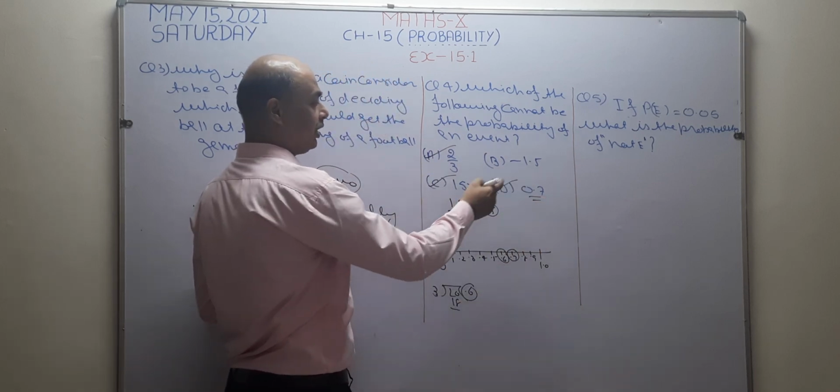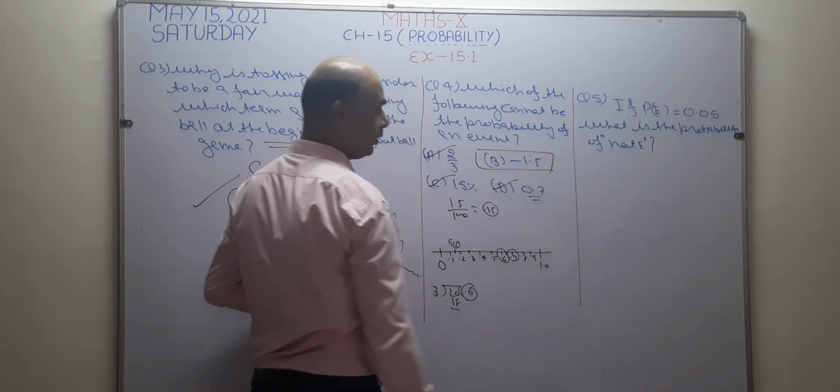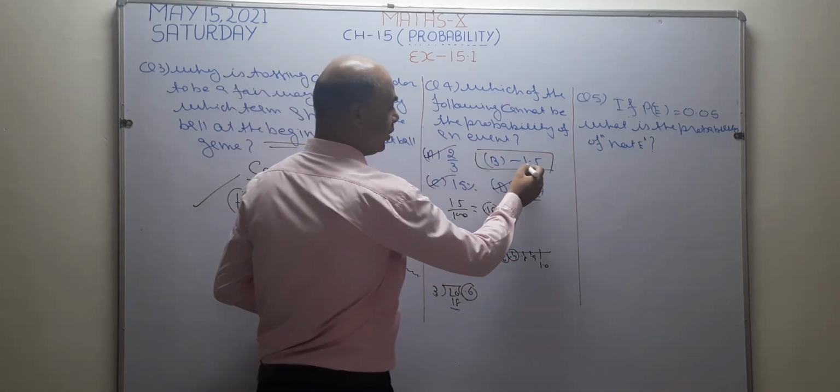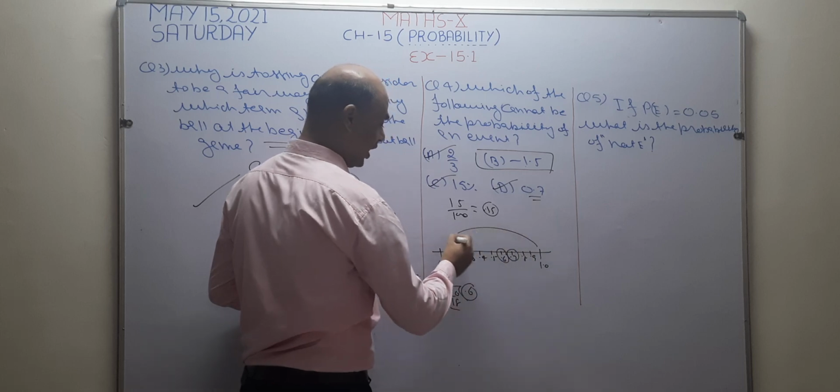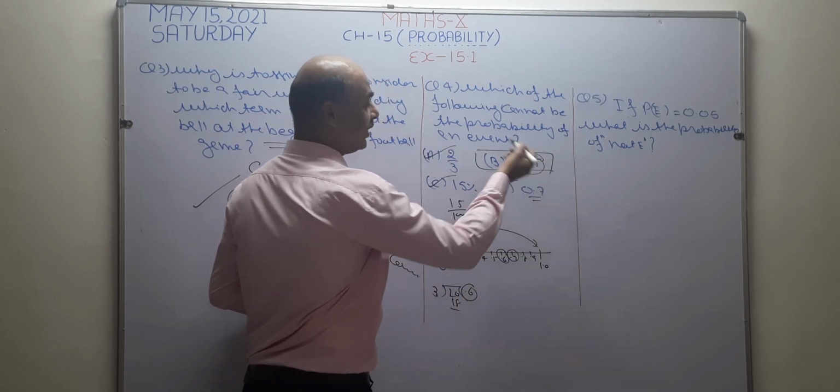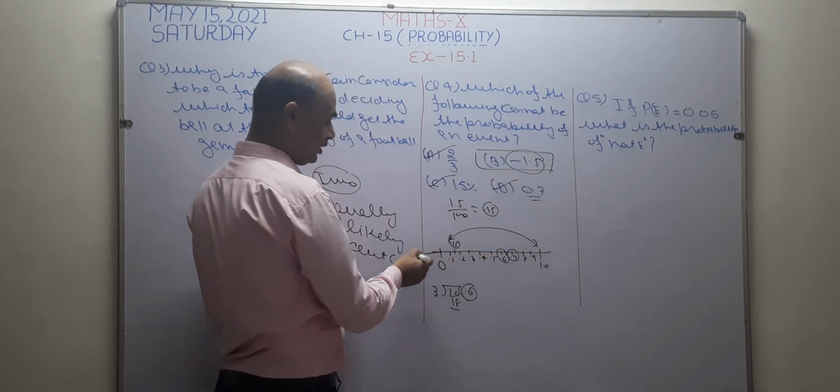When all these three are probabilities, what is the answer? This is not the probability. Why? It is written 1.5. 1.5 is not going to lie between them. Otherwise it is also a negative number. Negative numbers are not going to lie here.